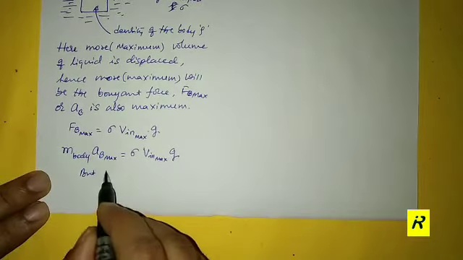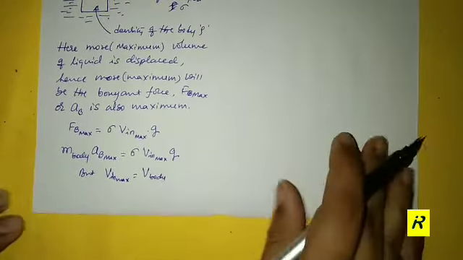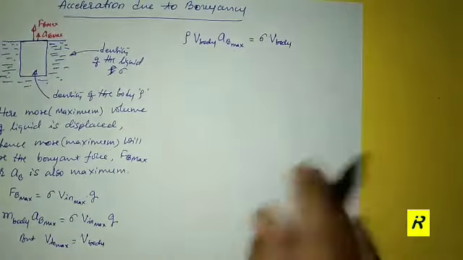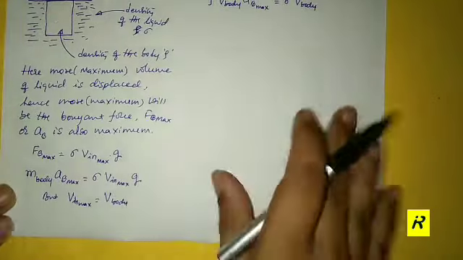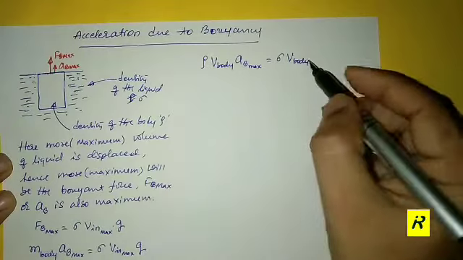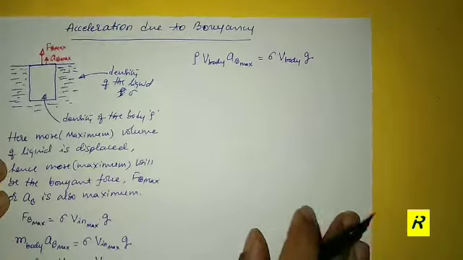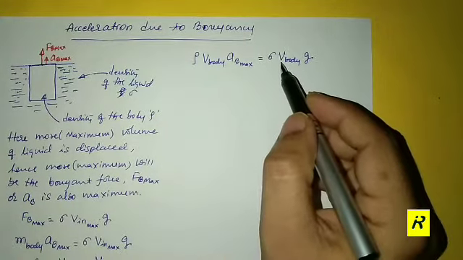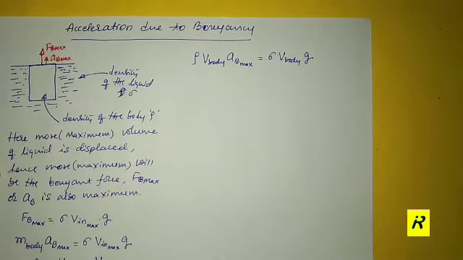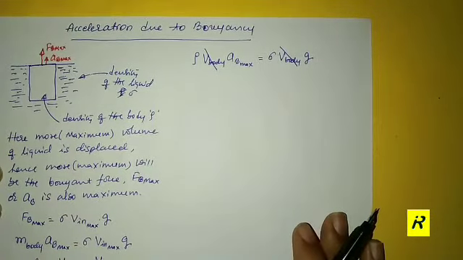And be careful, V in maximum is equal to the volume of the body, right? So here it comes, volume of the body in place of V in max. I have written this thing here, right? So V body, and it is multiplied by g. Okay, so now what can I rewrite? I can simply cancel these two things, V body here and V body there, they get cancelled.